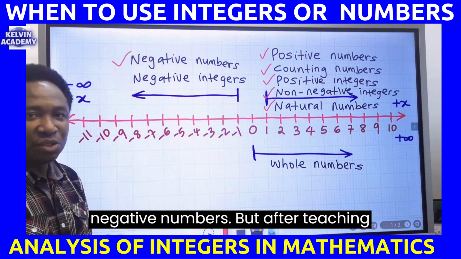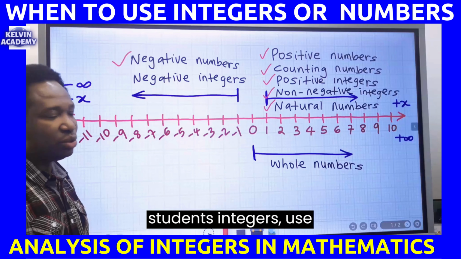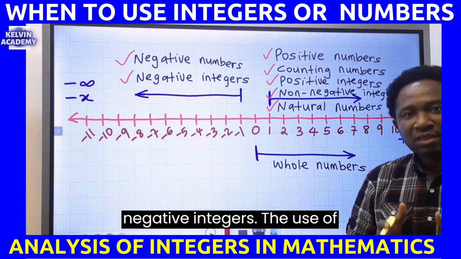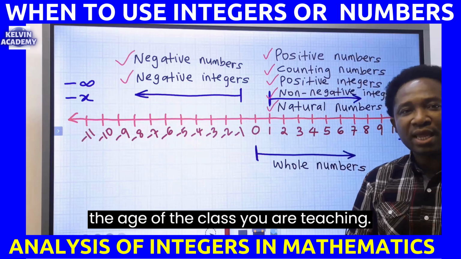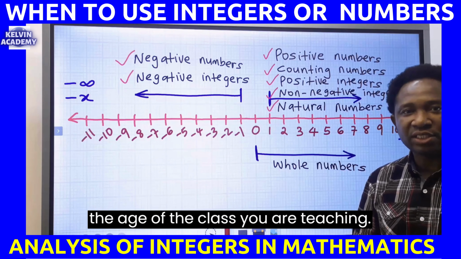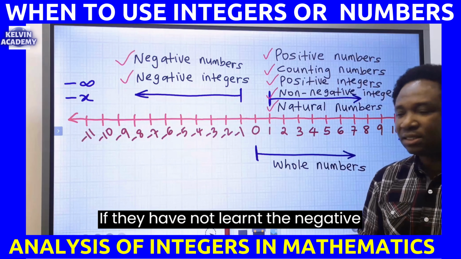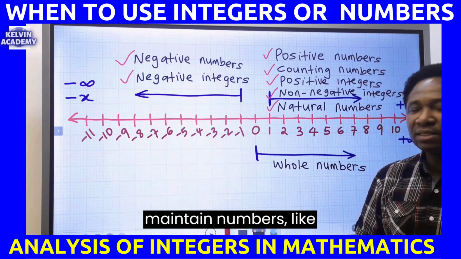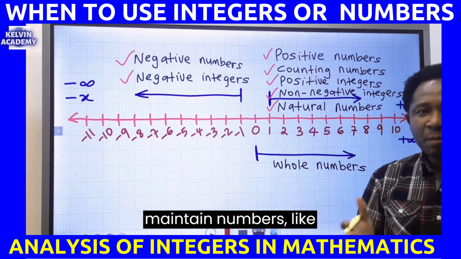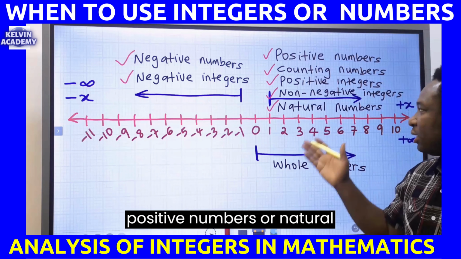But after teaching students integers, use negative integers. The use of any of these names will be dependent on the age of the class you are teaching.